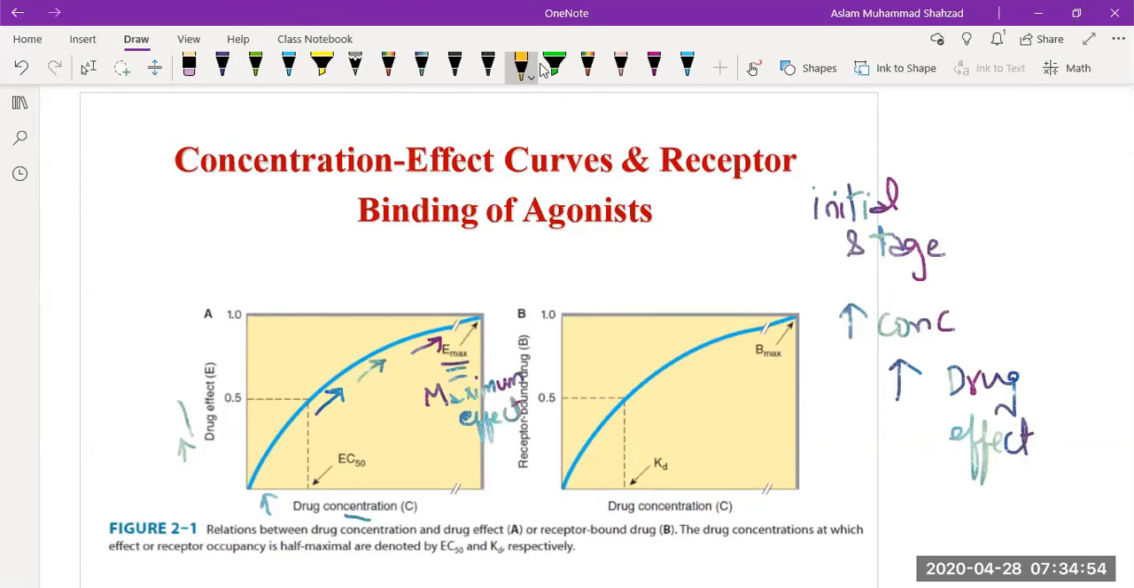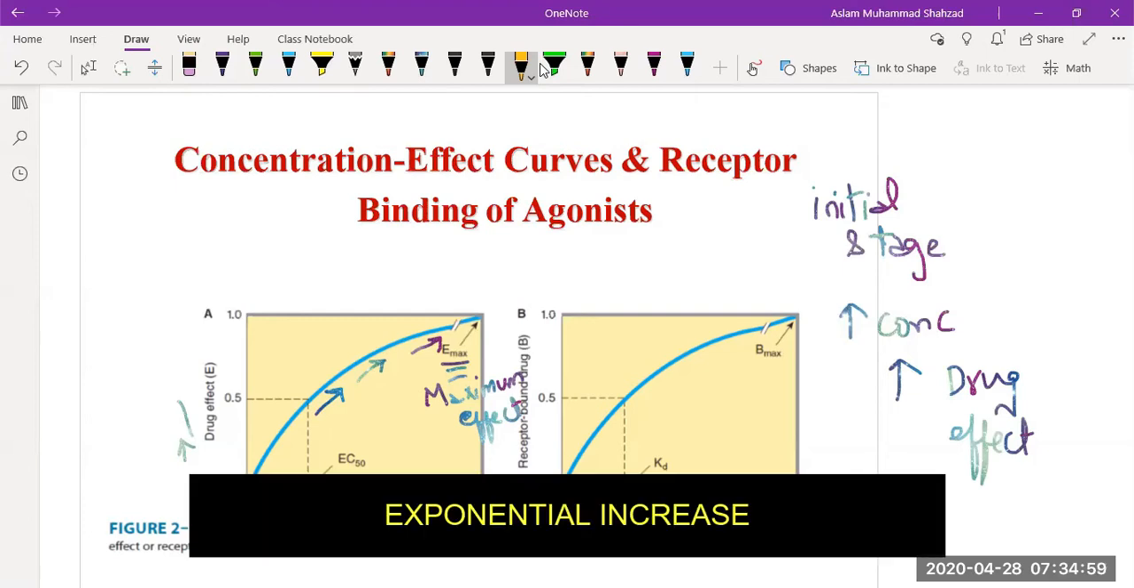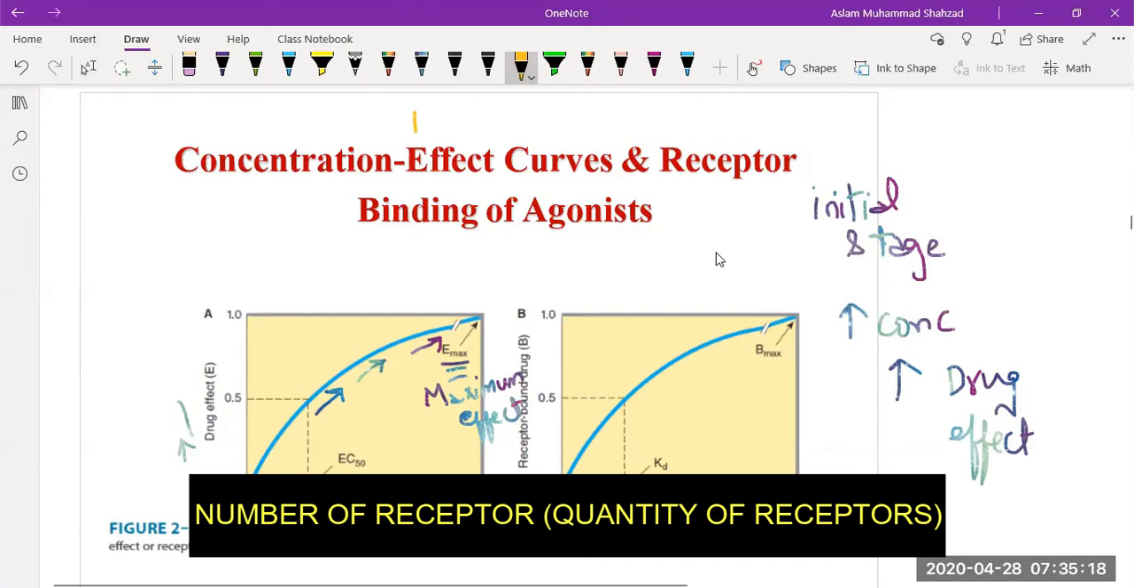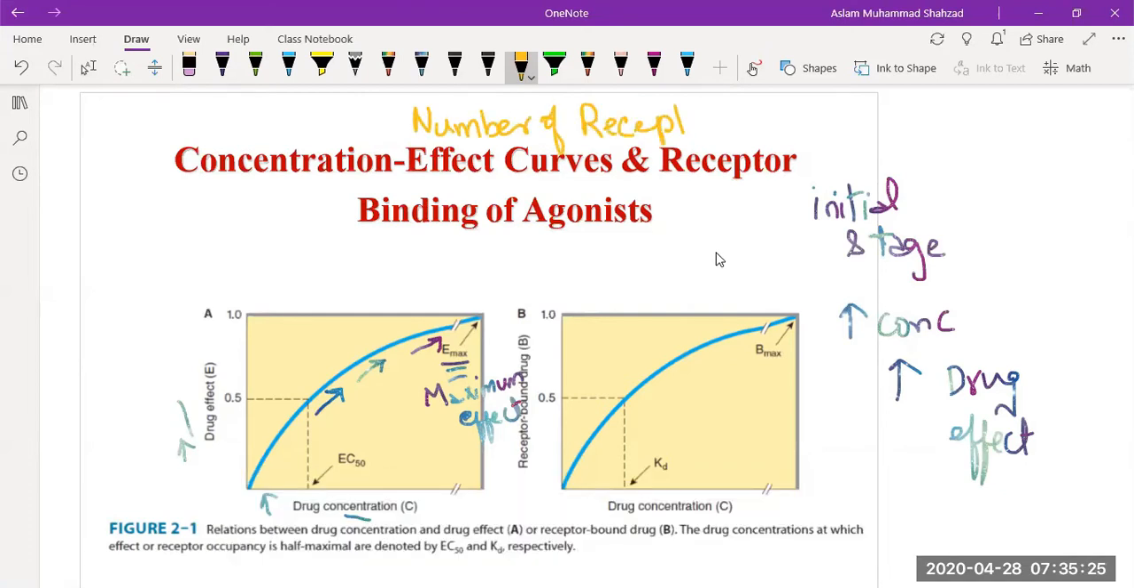So initially we are able to understand that the effect will increase exponentially with the increase of the drug concentration, but then with further increase of the drug concentration the effect will decrease. Why with the passage of time will the effect be reduced? The answer is that we need to understand that there are a number of receptors. It means that there is not only one receptor, there may be more than 10, 20, or more, a number of receptors, more than one.